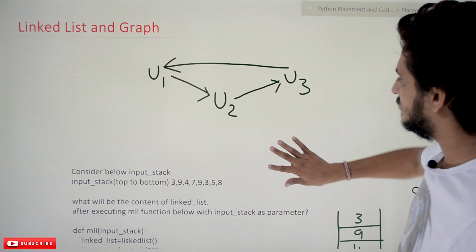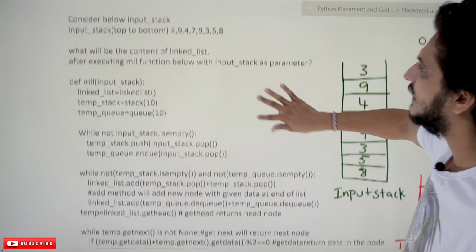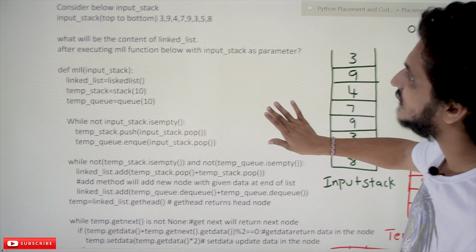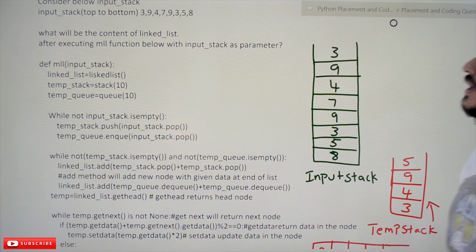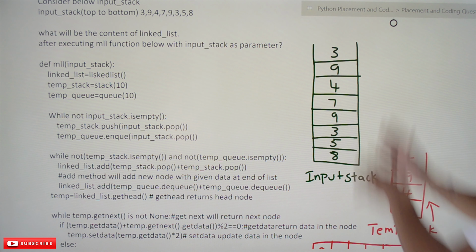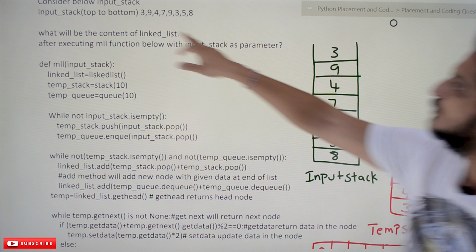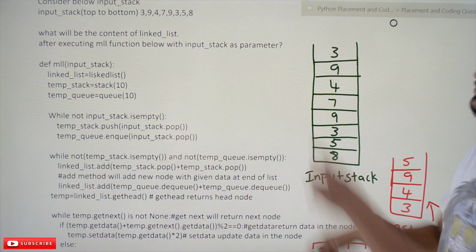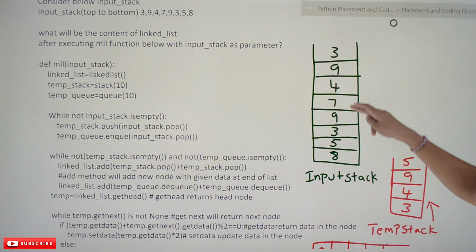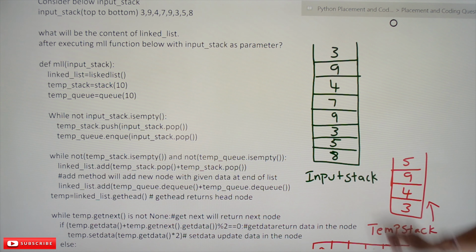Coming to the second question, this is very important to understand. When you are trying to solve this type of data structure problem, please maintain these diagrammatic views. If the input stack is given with the following elements from top to bottom: 3 9 4 7 8 9 3 5 8, these are the elements.